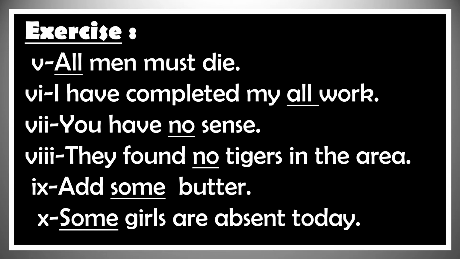Sentence number 8. They found no tigers in the area. What kind of adjective is the word no over here? It is a numeral adjective because it answers how many. How many tigers? No tigers.